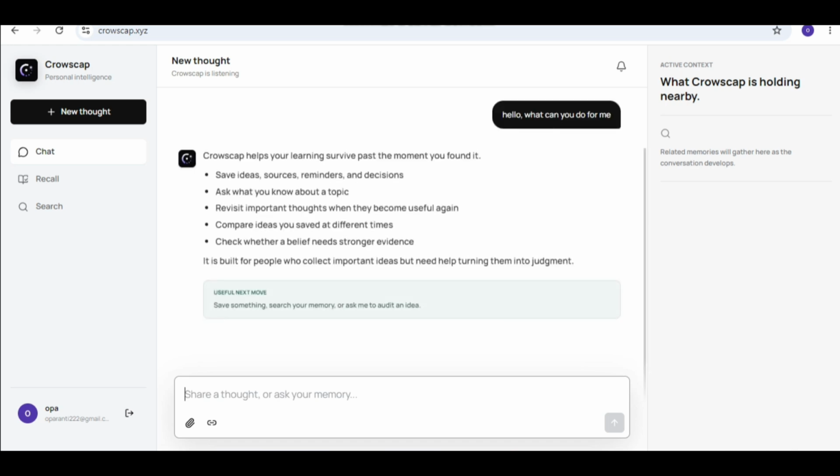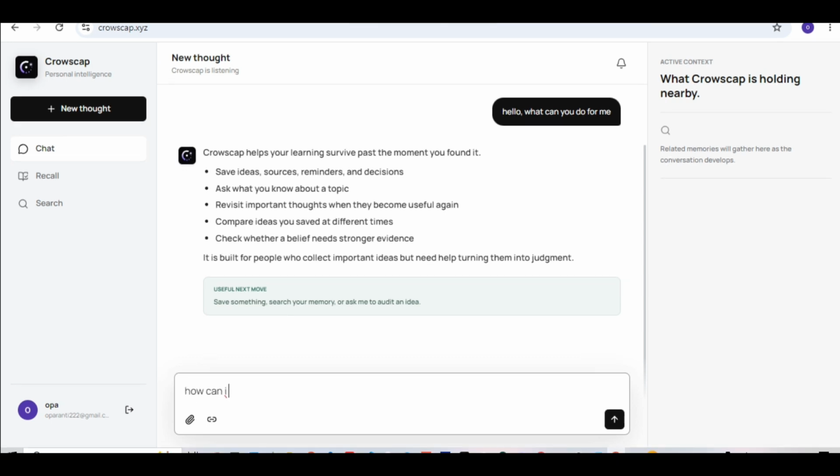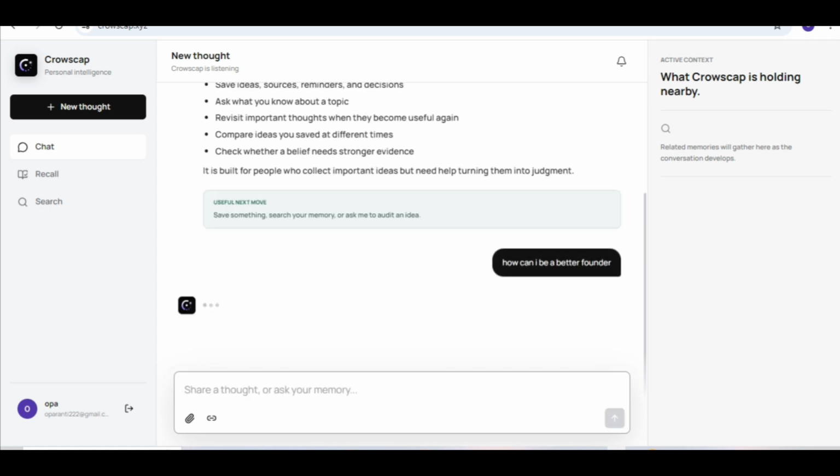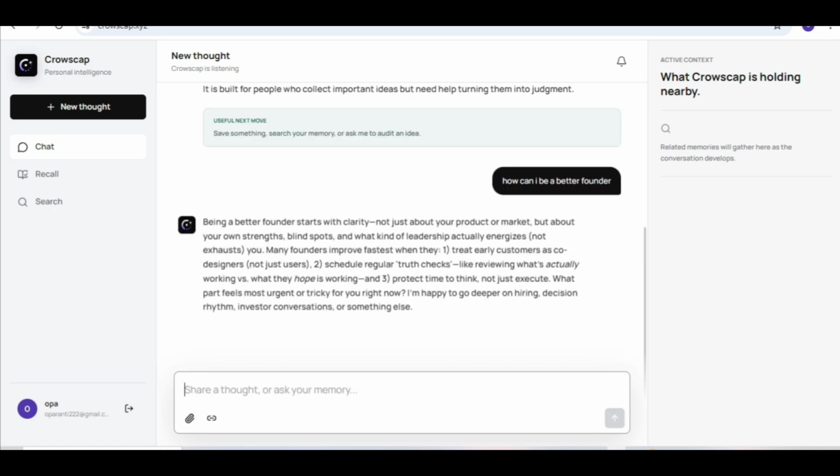And then Crowscap helps you learn to survive the past moments, and there are many other things that Crowscap can do for you. So I can do something simple as saying... Crowscap just tells me I can become a better founder. So I found this useful and I think I'm going to need this later. So I can just go ahead and tell it to save that into my memory.